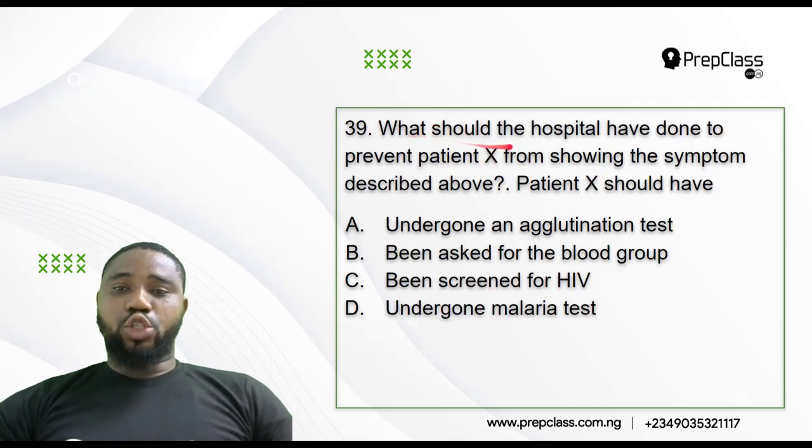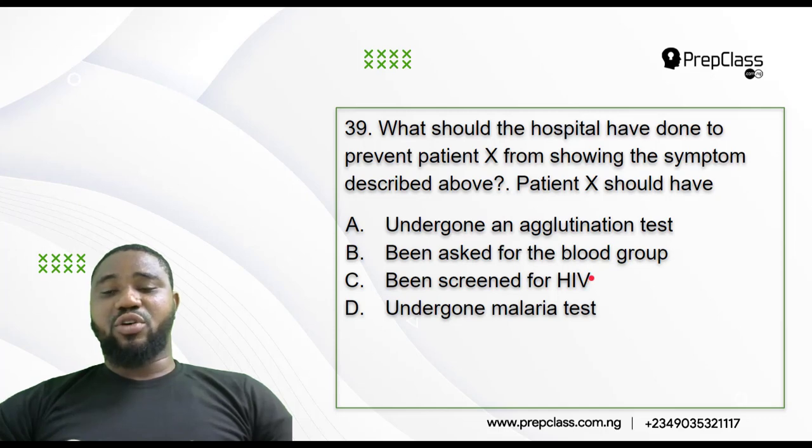39. What should the hospital have done to prevent patient X from showing the symptom described above? Patient X should have undergone an agglutination test, been asked for blood group, being screened for HIV, undergo a malaria test. Being screened for HIV, yes. But that is not what caused that clumping. So this one too is off.